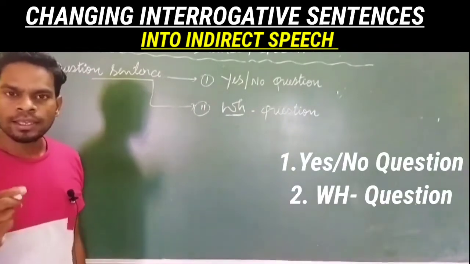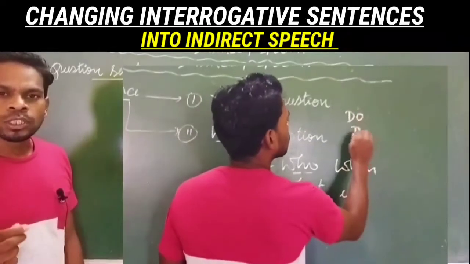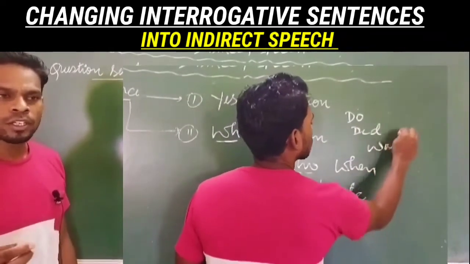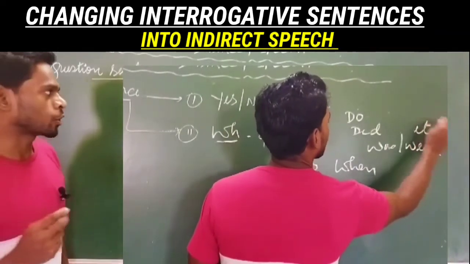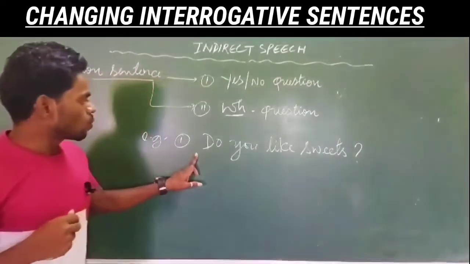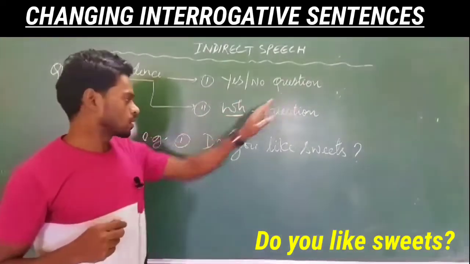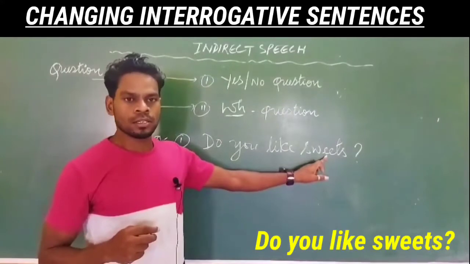When we say yes-no question, then mostly we use a helping verb or auxiliary verb at the beginning to form or construct a question. For example, one yes-no question is: Do you like sweets?